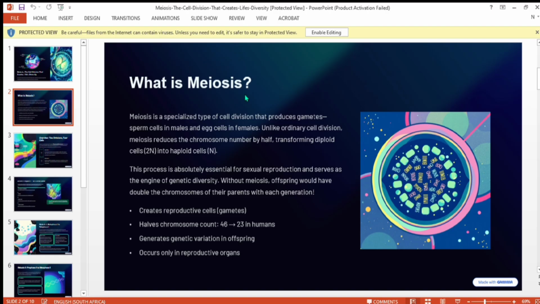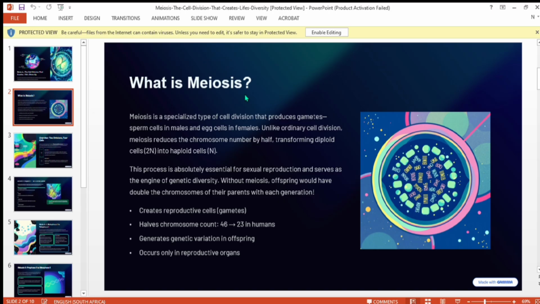This process is absolutely essential for sexual reproduction and serves as the engine of genetic diversity. Without meiosis, offspring would double the chromosomes of their parents with each generation.